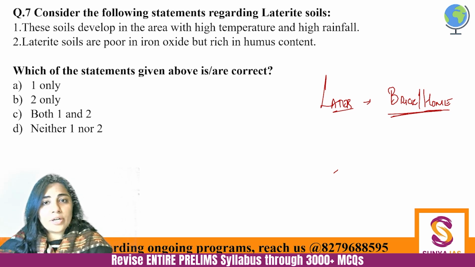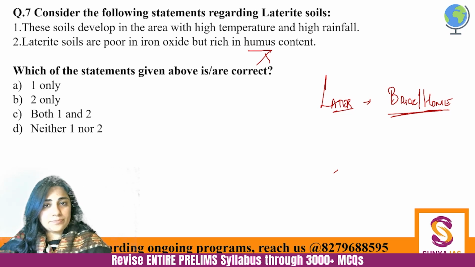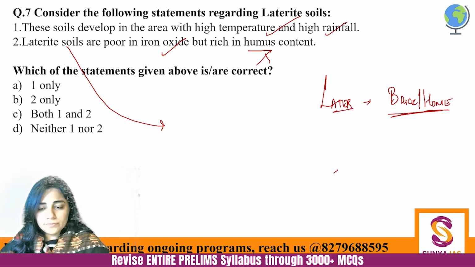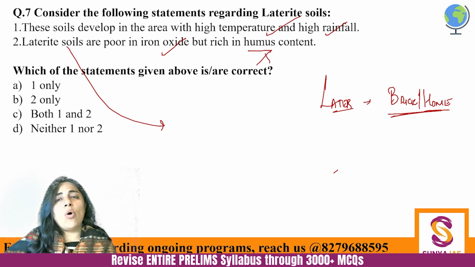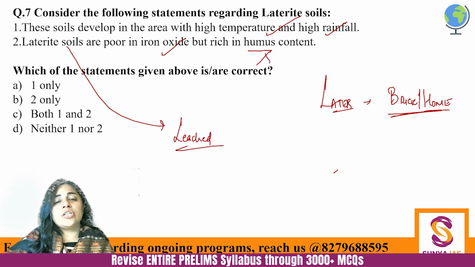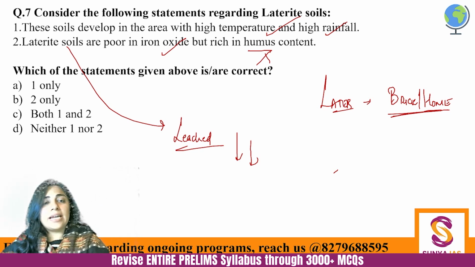They are rich in humus content would be absolutely incorrect, because laterite soil represents bricks only. So they are not good in humus. They are definitely good in iron oxide, but these are the soils which are found in high temperature and high rainfall. And there is so much rainfall that all the essential nutrients have leached to the downward area, right? And that is what a laterite soil is.